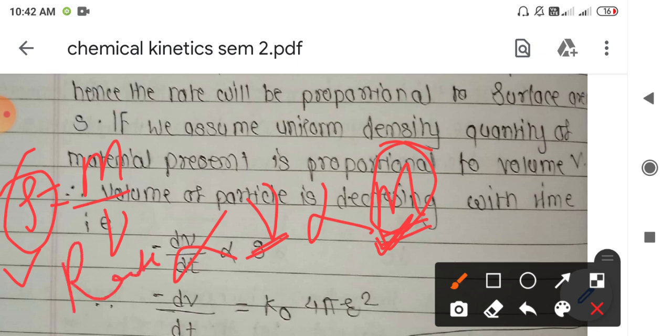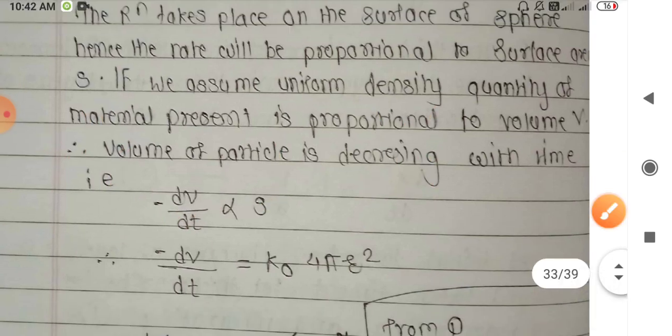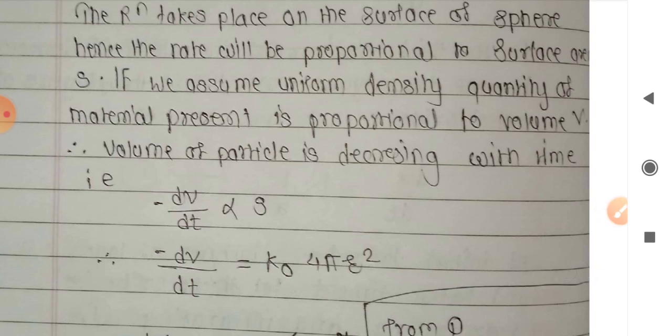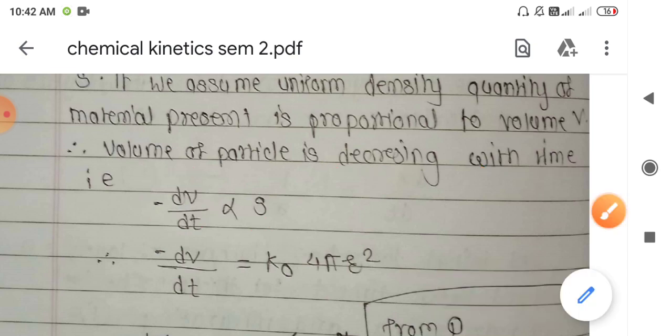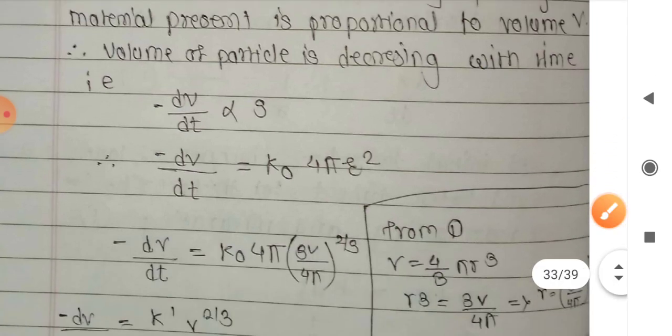So the rate of reaction is directly related with the volume of the particles. The volume of the particle is decreasing with respect to time, so the decrease in the volume of reactant with respect to time is directly proportional to the surface area S of the solid spheres.